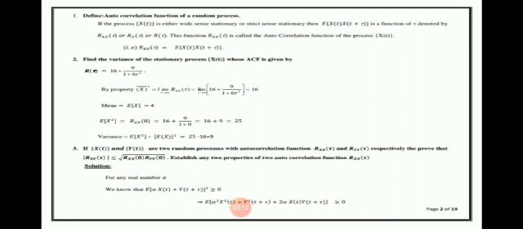Solution: for any real number alpha, we know that capital E of alpha X(t) plus Y(t plus tau), the whole square, is greater than or equal to 0.